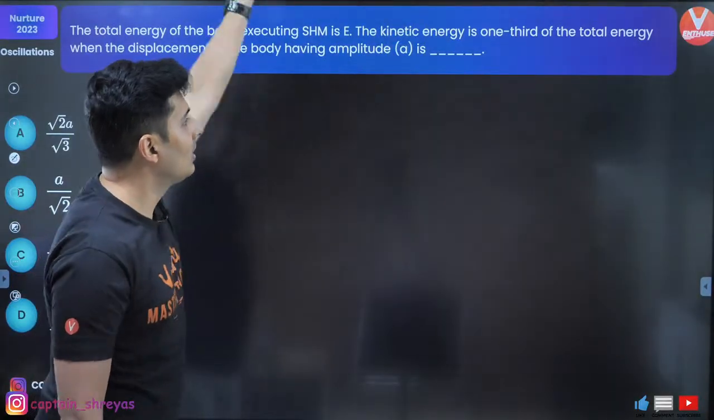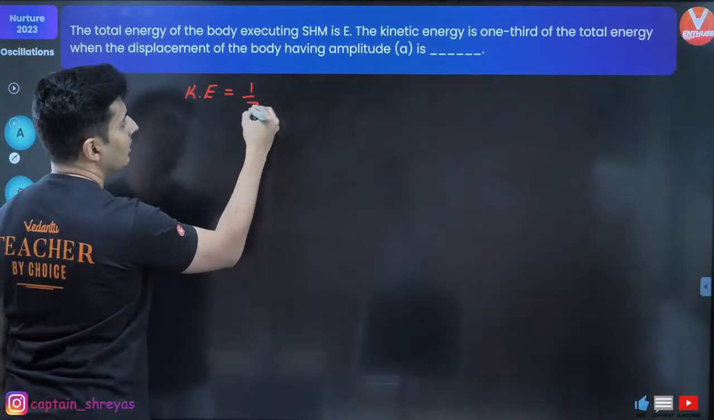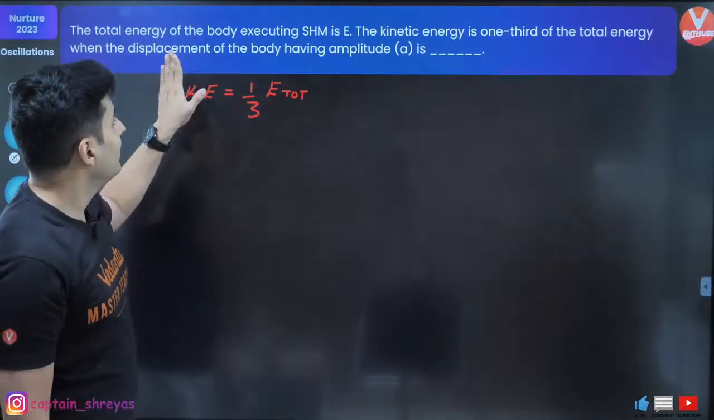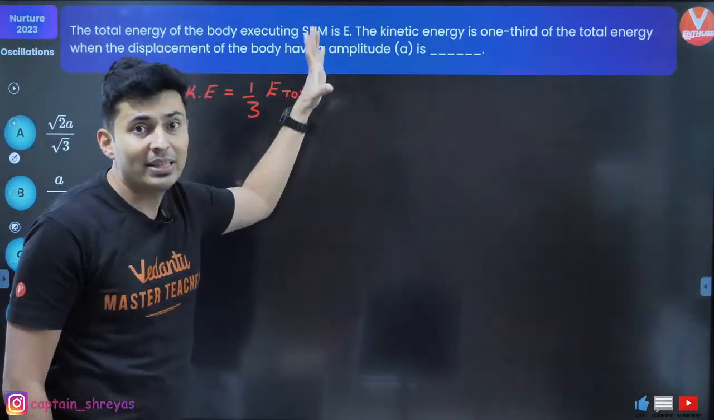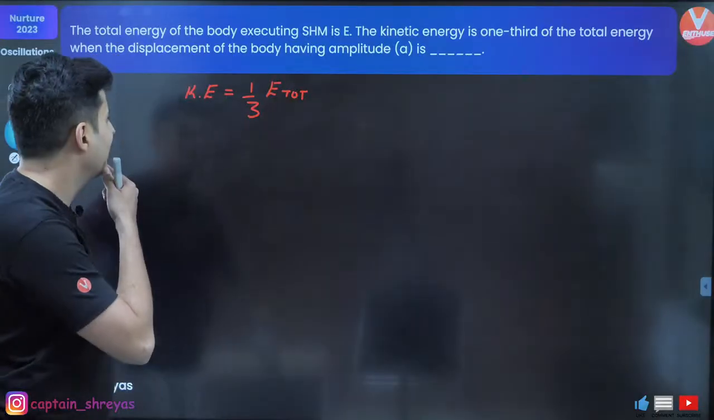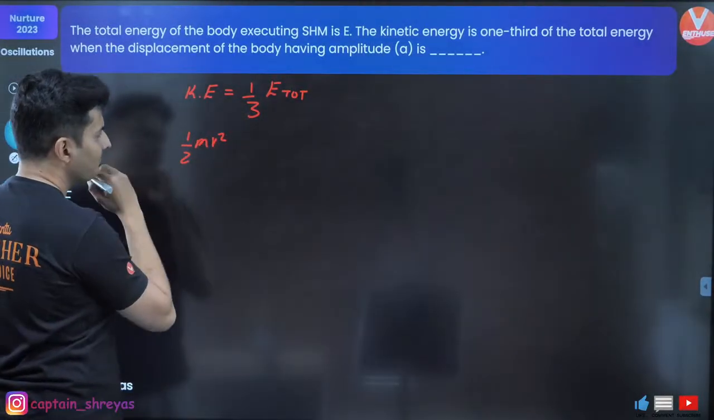Kinetic energy is 1/3 of the total energy. So the kinetic energy is 1/3 of the total energy. When the displacement of the body is question mark, when will this happen? What should be the displacement? The formula for kinetic energy is half mv square.